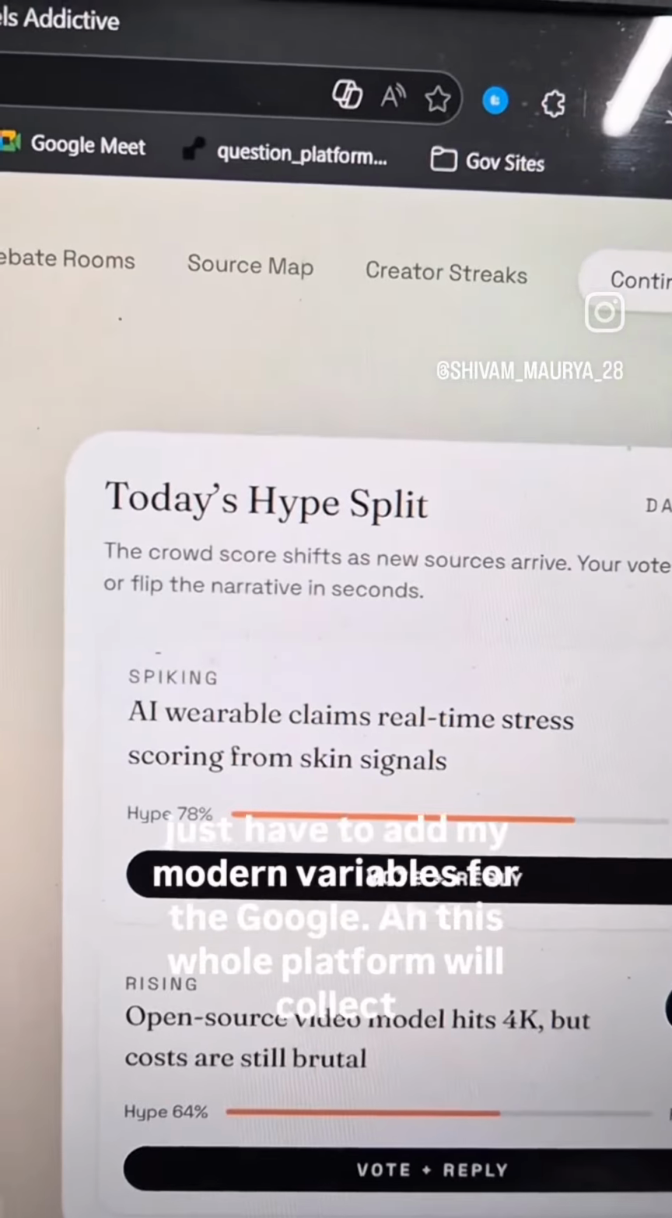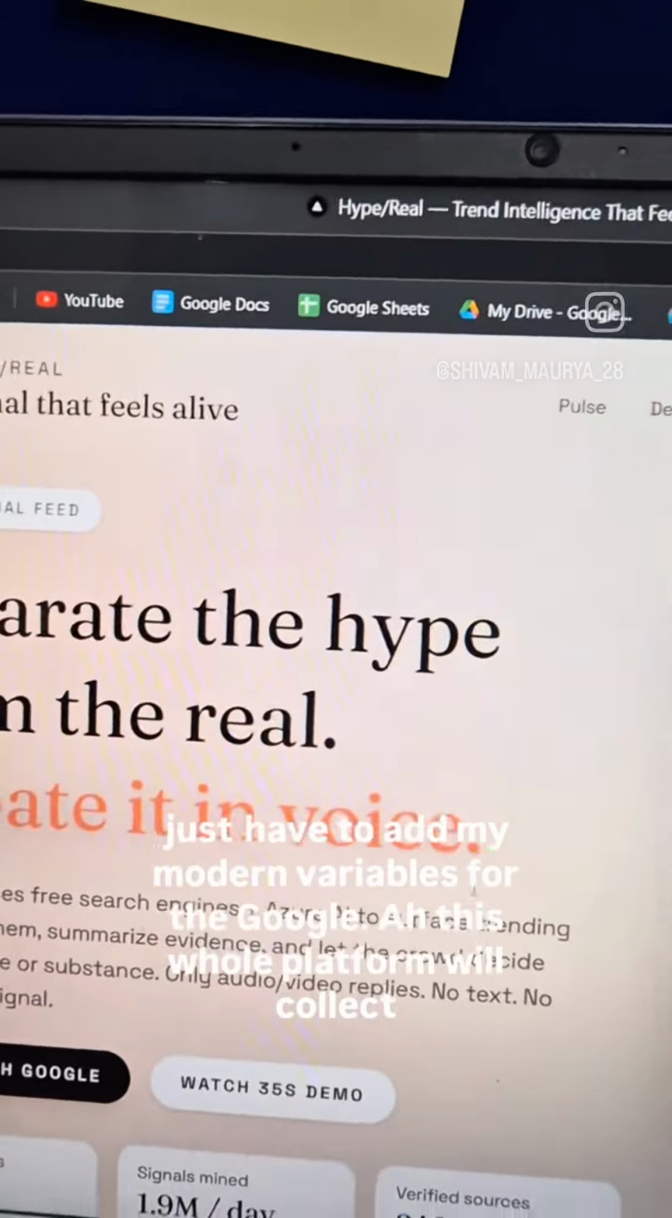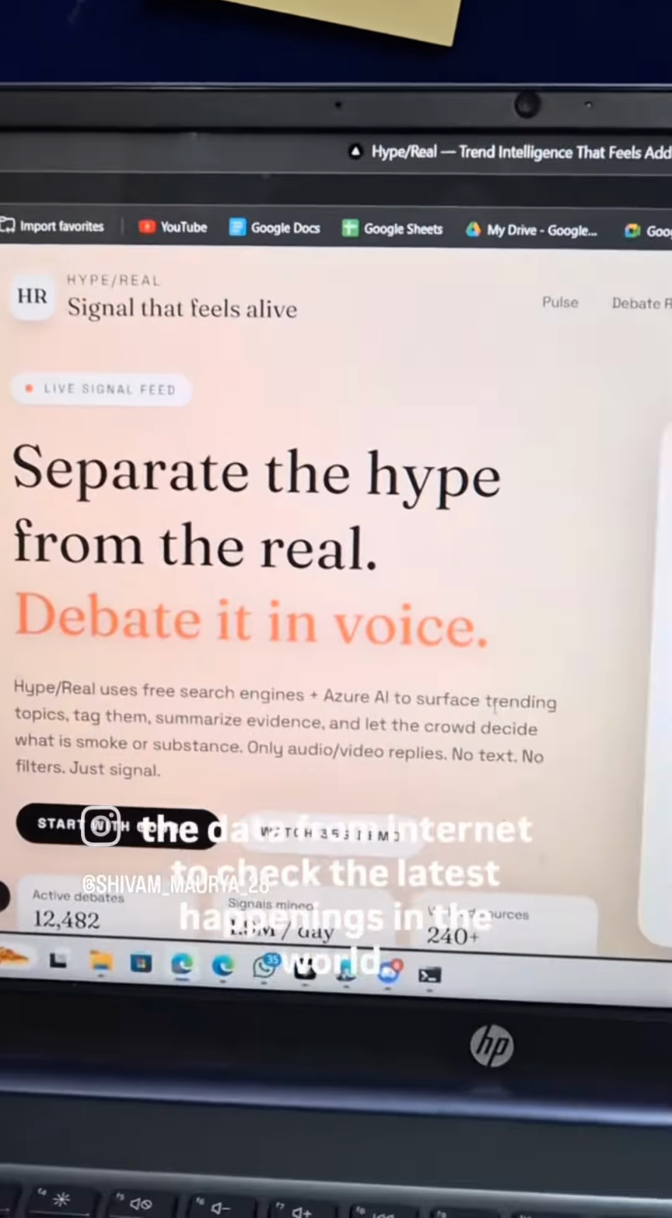So yeah, I just have to add my environment variables for the Google. This whole platform will collect the data from the internet to check the latest news happenings in the world.